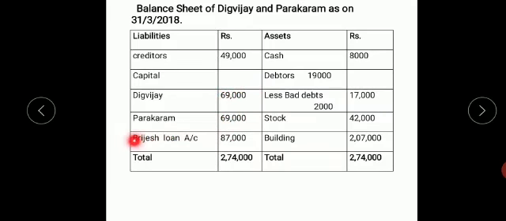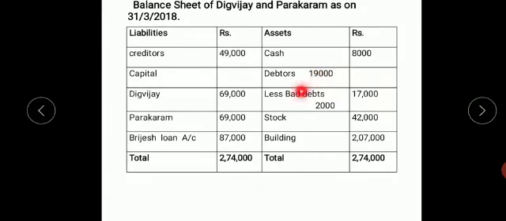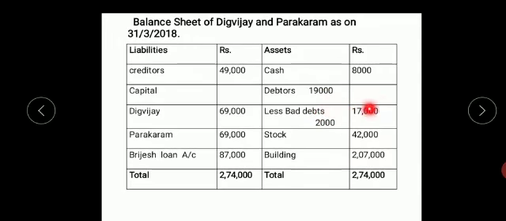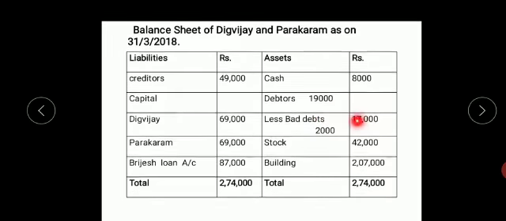Now Brijesh, whatever balance is left is treated as loan account, so it is 87,000. Cash from the balance sheet is 8,000. Debtors from the balance sheet is 19,000. Of this 19,000, 2,000 are not to be received. They are bad, so I should reduce and show it as 17,000.